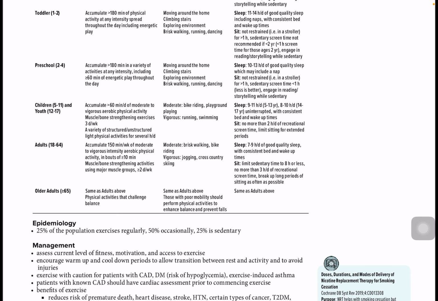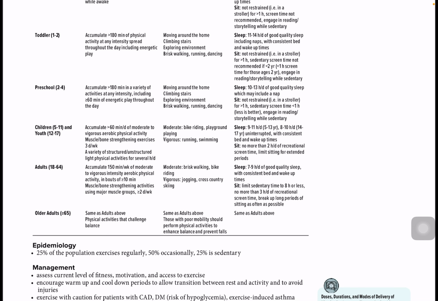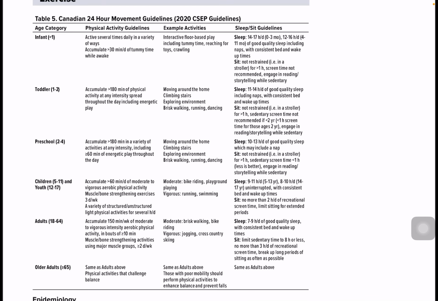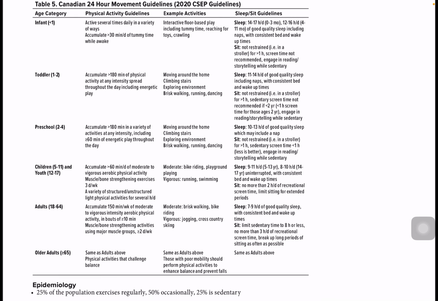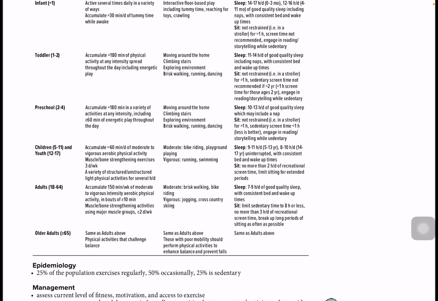Now comes 5 to 11, or youth 12 to 17. Accumulate more than 60 minutes per day of moderate to vigorous aerobic intensity exercise. So you see, in toddlers and preschool, the timing was more than 180 minutes, whereas in the infant it was more than 30 minutes. But now it is coming to reality, which means around 60 minutes per day of physical activity, and muscle and bone strength training exercises 3 days a week. So this is what we usually recommend.